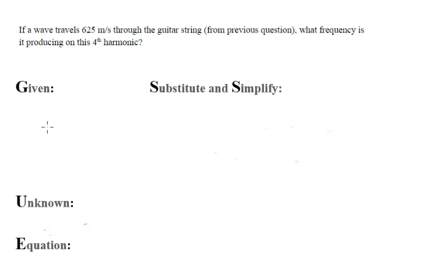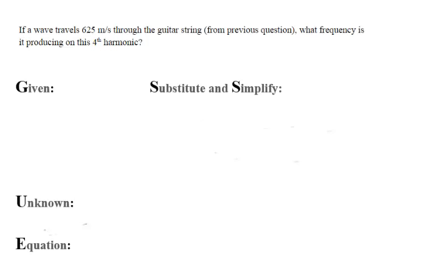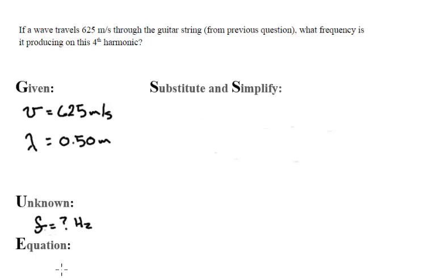If a wave travels 625 meters per second through a guitar string from the previous question, what frequency is it producing on the fourth harmonic? Well, we see that the wave is traveling, or it has a velocity of 625 meters per second, and we've just found out that the wavelength was 0.50 meters. We're asking for frequency of the wave, and that's going to be in hertz.